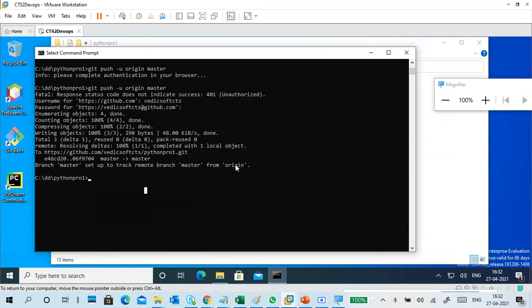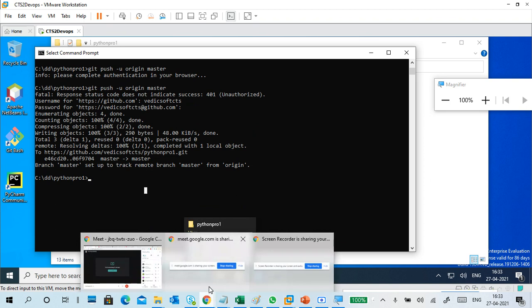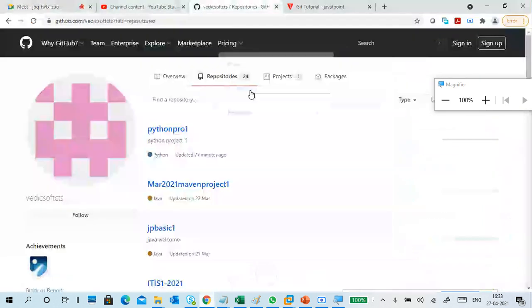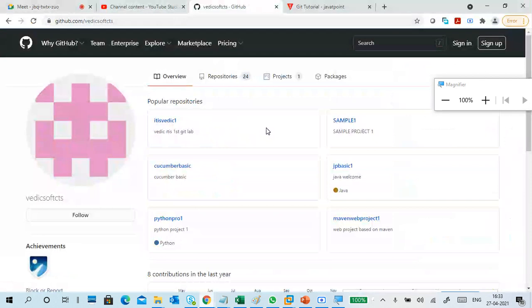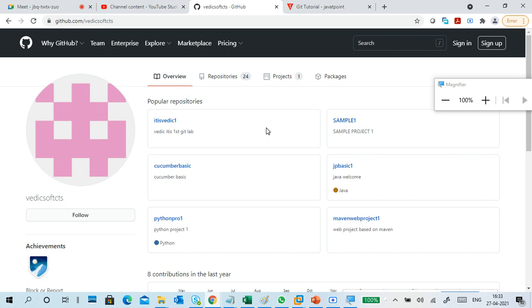And I got another question: if Git is given to others, will they see our code? Yes, because I created these repositories as public repositories. I didn't create them as private repositories. For example, if I want to use it only for my organization or for myself, then I will create a private repository for my organization's purpose, not for any other organization.